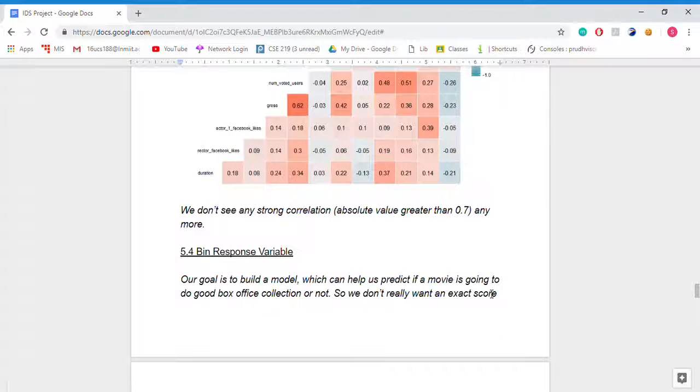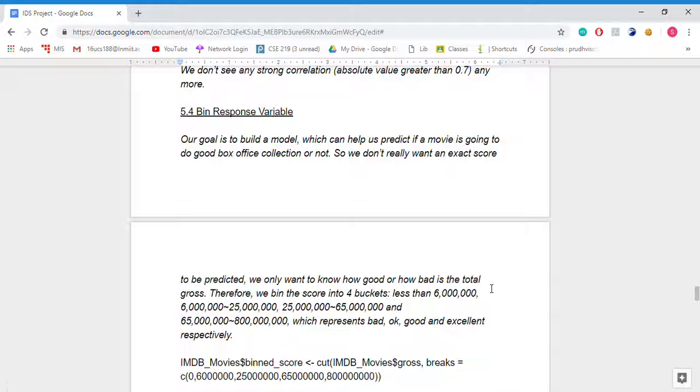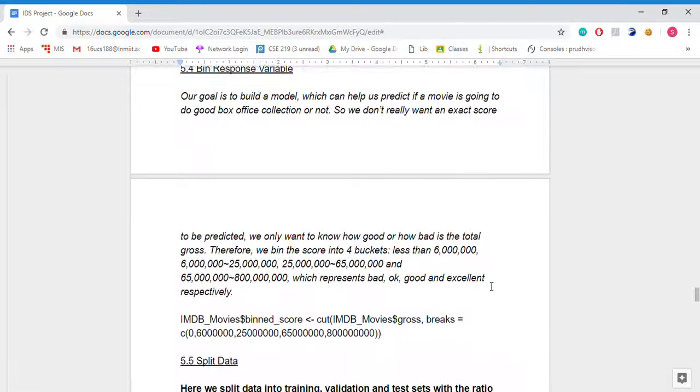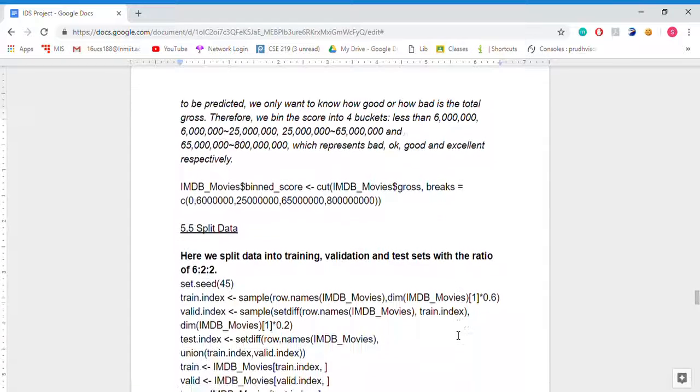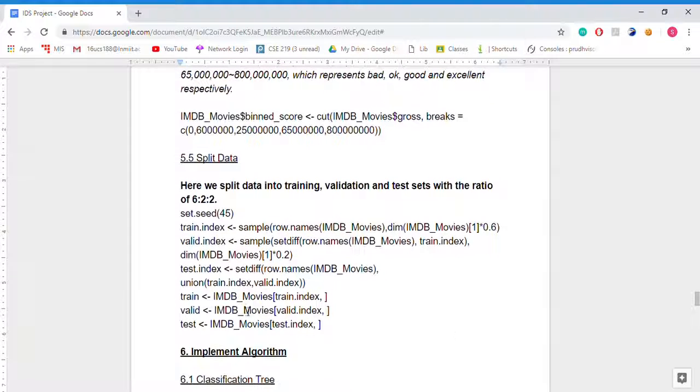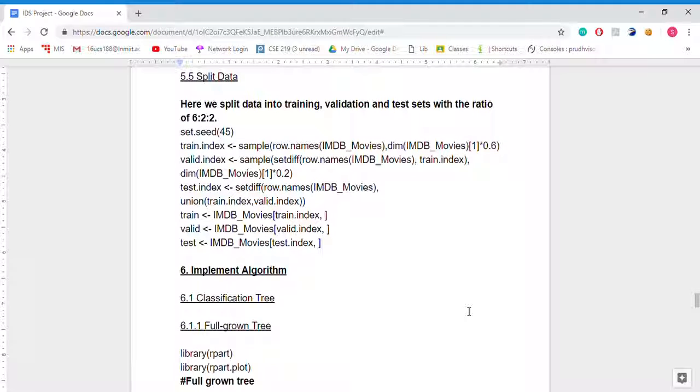Now taking bin values. We are predicting gross. Now we have taken 4 intervals of gross: from 0 to 6 million, 6 million to 25 million, 25 million to 65 million, and 65 million to 800 million. Now we split the data into 3 parts: train, valid, and test. Now we will be implementing our ML classification algorithms.